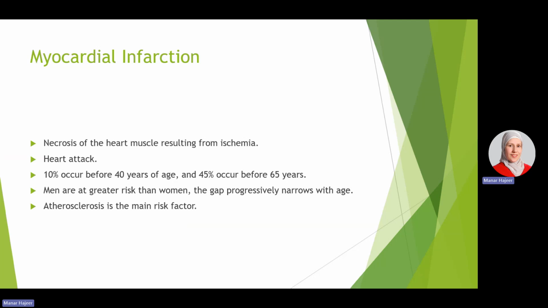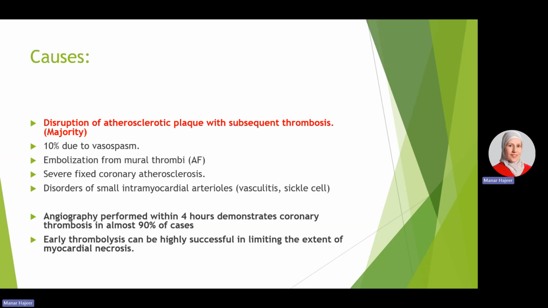Atherosclerosis is considered the main risk factor for myocardial infarction. In the majority of cases, the cause is a disruption of an atherosclerotic plaque, an erosion or ulceration or hemorrhage within the plaque, as we described in the previous lecture. This will lead to a superimposed thrombosis. This is in the majority of cases, about 85 to 90%. In 10% of cases, there is no thrombosis, and it is attributed to vasospasm of the coronary arteries.